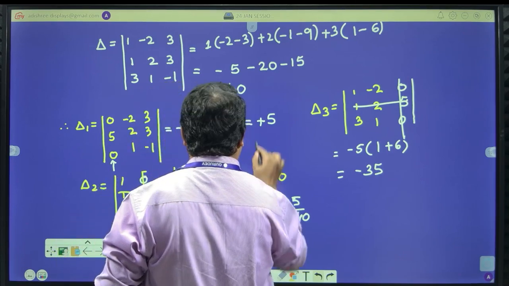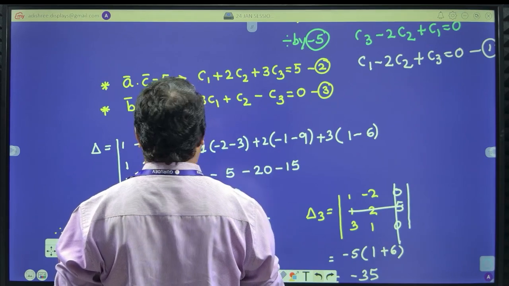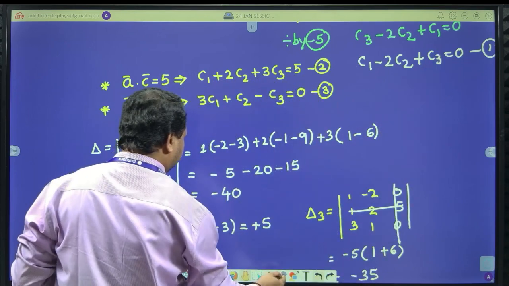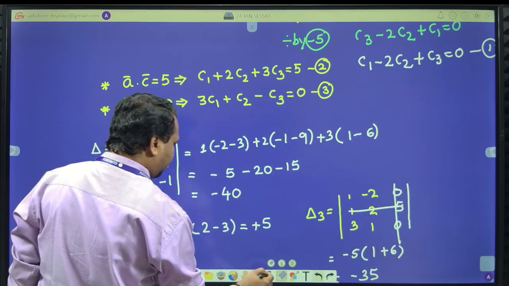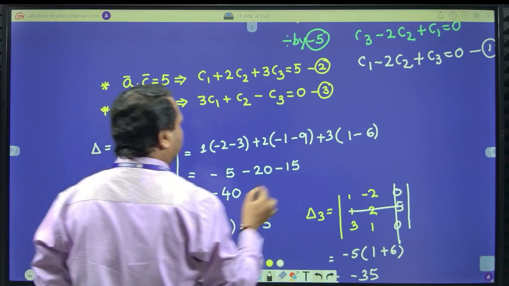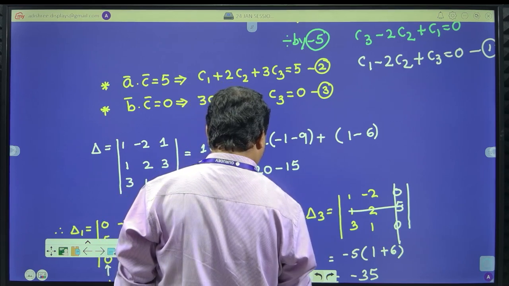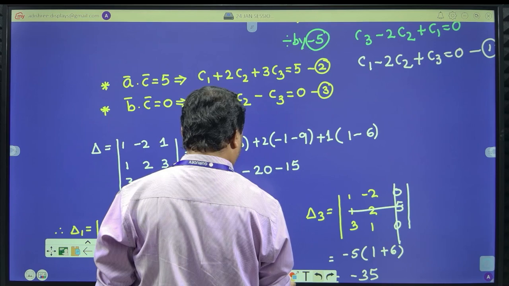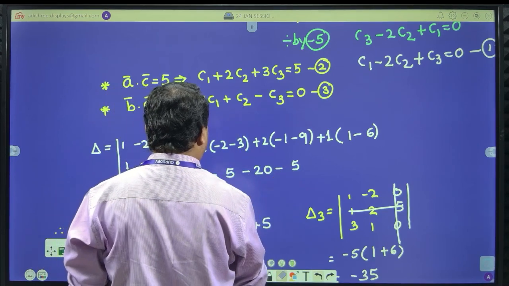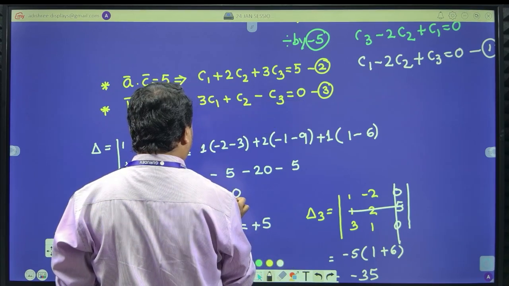Let me verify what we had, 1 minus 2 plus 3, why plus 3 here? The C3 coefficient is 1, so I should get 1, so it will become minus 5, so 5, 5, it will become 30, correct, everything minus 30.